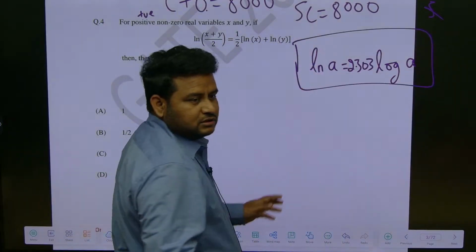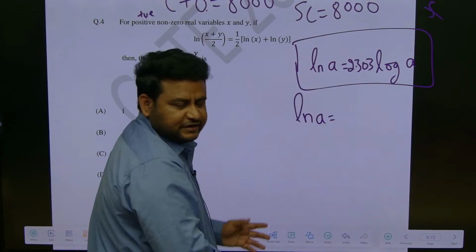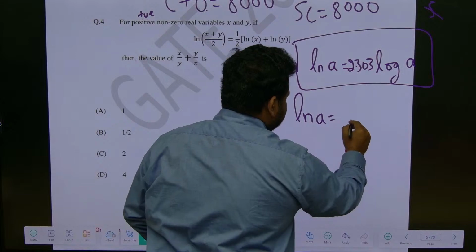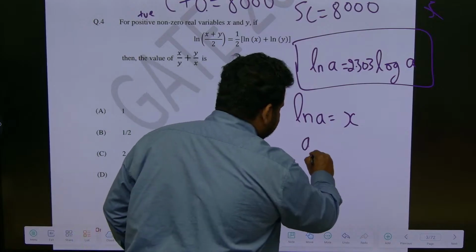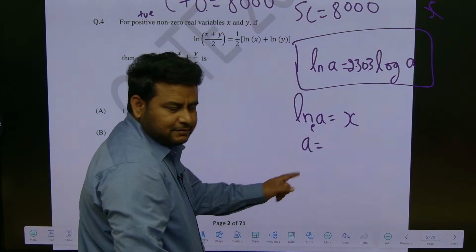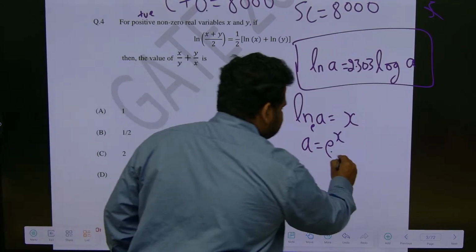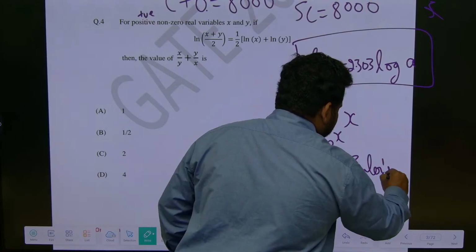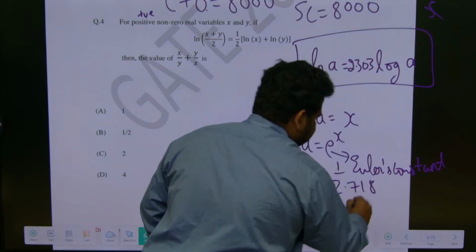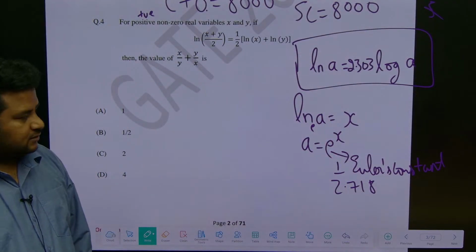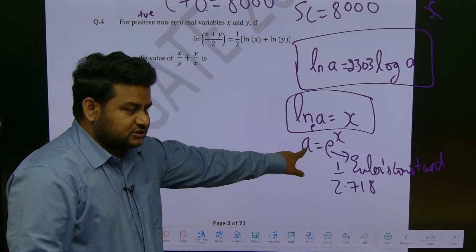Also, if ln a is equal to some value x, then the value of a will be written as a equal to e power x. This e is called Euler's constant, and this e value is equal to 2.718. You have to remember this. These two boxes you remember, that's enough. a is equal to e power x.